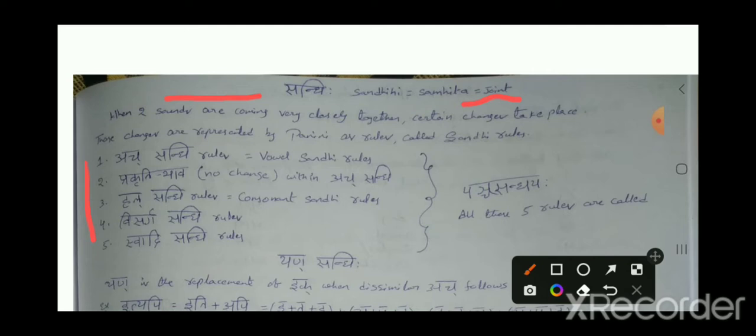All these are the 5 Sandhi rules, and together they are called Pancha Sandhayaha. Pancha means 5, Sandhayaha means Sandhis. So the 5 Sandhi rules are called Pancha Sandhayaha in Sanskrit.